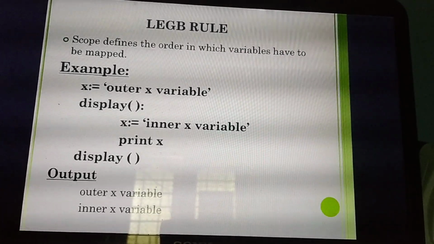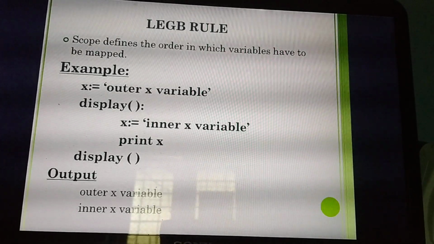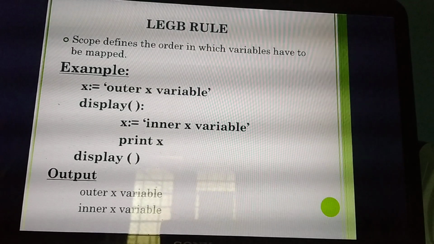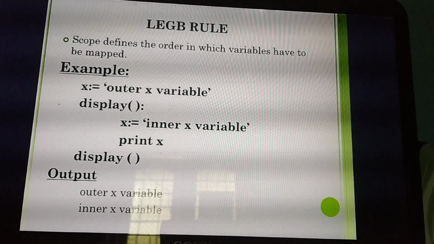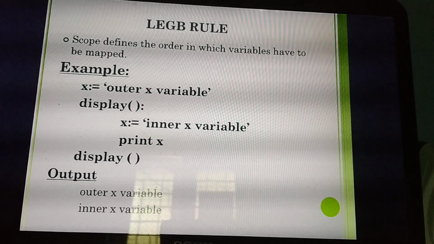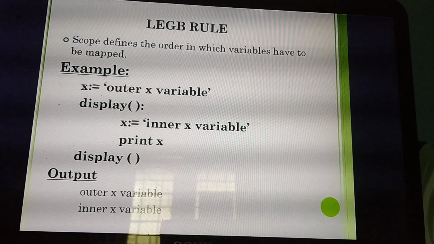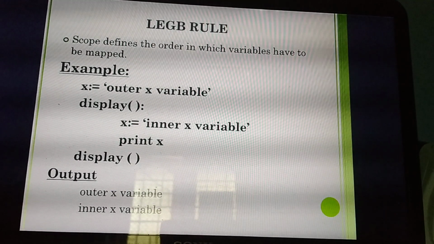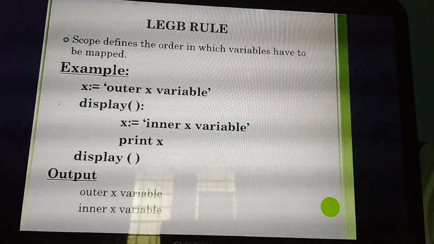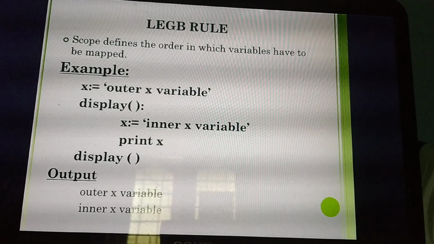So scope means the visibility of the variable. First itself I have said visibility of the variable. So here scope defines the order in which the variables have to be mapped. Till now we have studied about mappings. So now, in which order? I need some order for a particular variable to be mapped. So the scope defines in which order the variables have to be mapped.